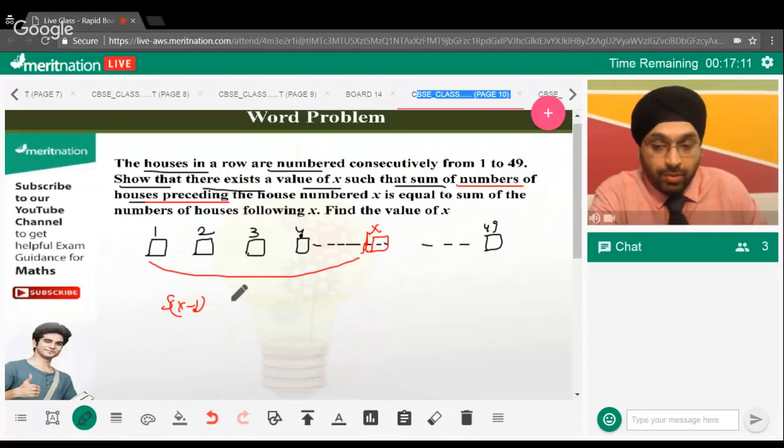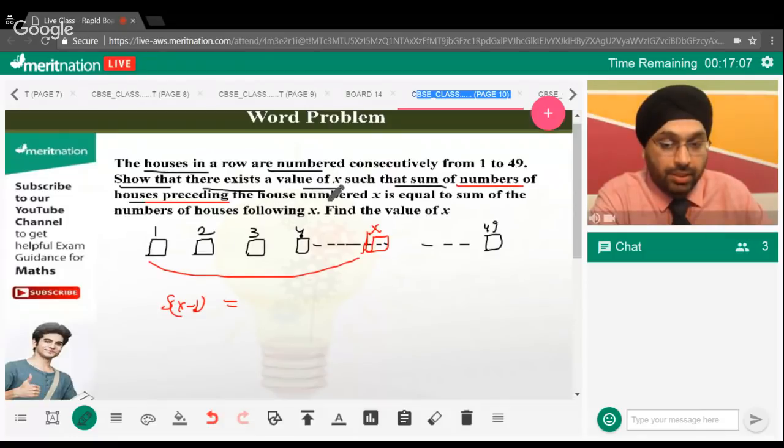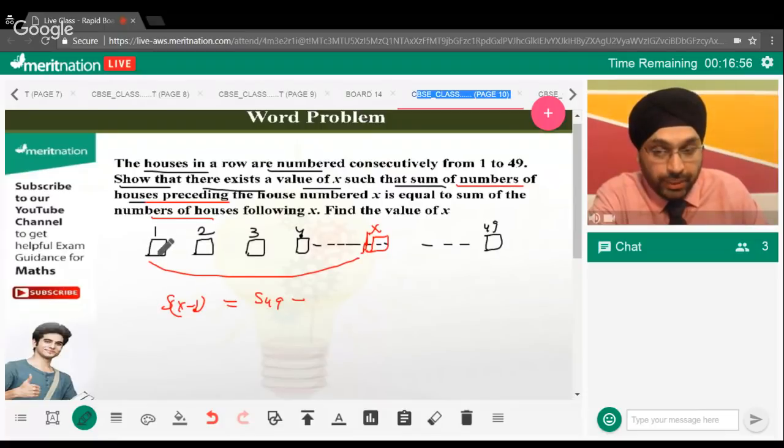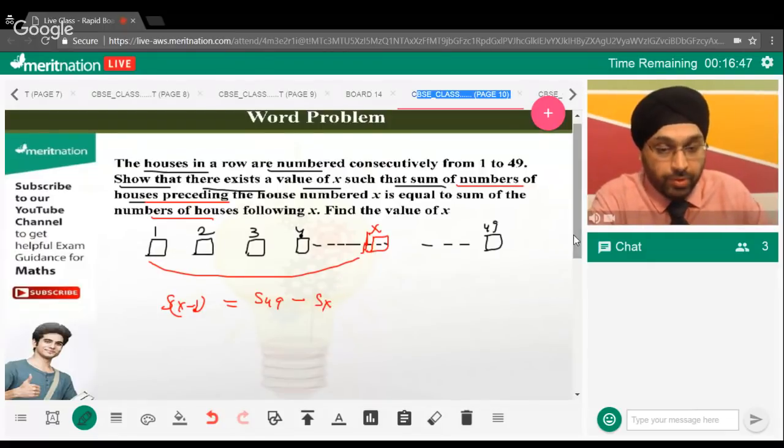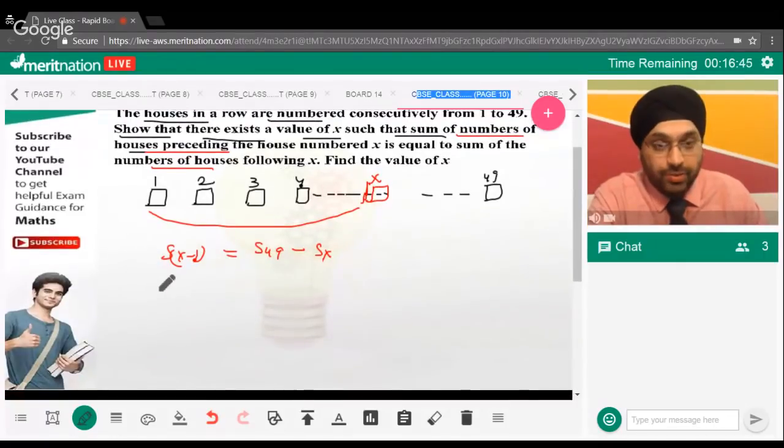Now that is equal to what? The sum of the numbers of houses following x. Following x means after x. So that will be the sum of all the house numbers, if you take away the sum of the first x numbered houses. So that will be the equation. You just need to plug in the formula, then you'll get the answer.